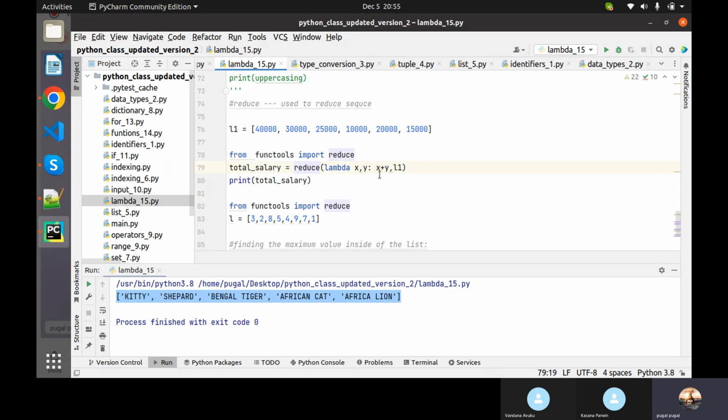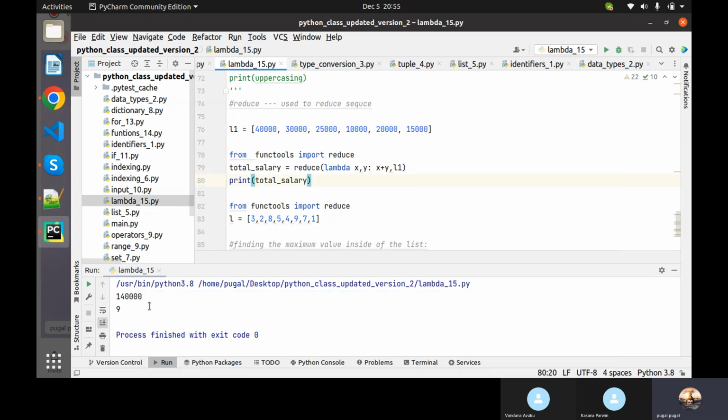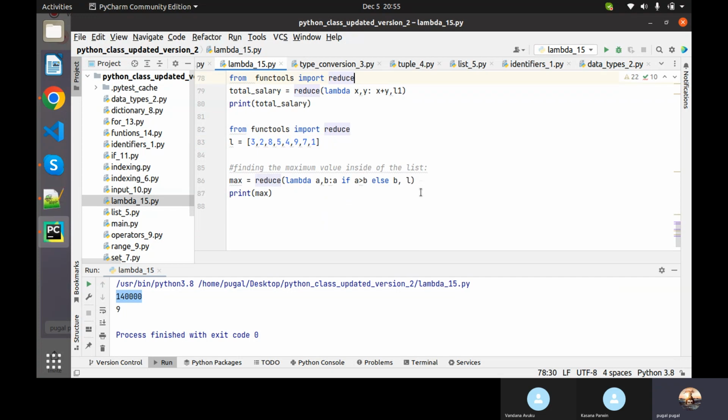x will go and fetch the first value, y will go and fetch the second value, and it will add them. Then the added value will be stored into x, then y will take another value and it will add them, and it will go on in that flow and finally give you a final result. So here 1,40,000 is the entire data production.